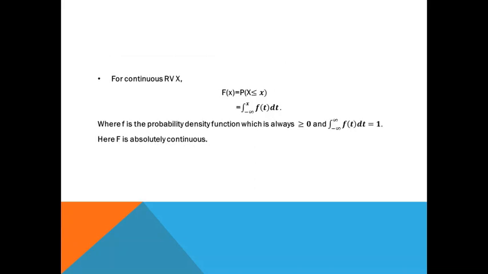For a continuous random variable, the distribution function, which is equal to the probability that capital X is less than or equal to small x, is equal to the integral from minus infinity to x of f of t dt, where f is the probability density function, which is always greater than or equal to 0 and the integral from minus infinity to plus infinity of f of t dt is equal to 1. For a continuous random variable capital X, the distribution function capital F is absolutely continuous.